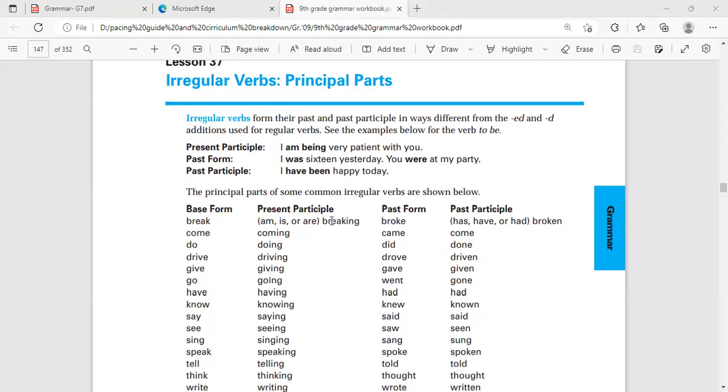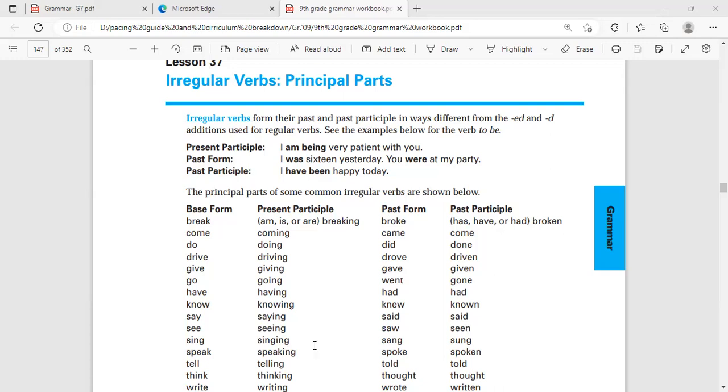Of course, I think that you have a big background about the present participle, the past participle, and the past form of these tenses. I'd like to remind you: the present participle is when you add am, is, are to the verb plus ing. So it's called the present participle. Again, present participle means when you add am or is or are.